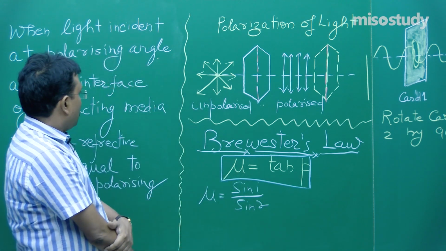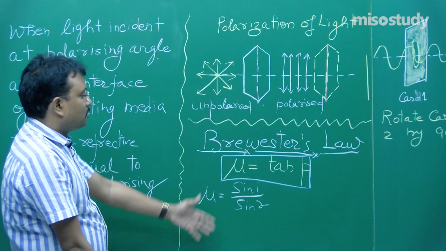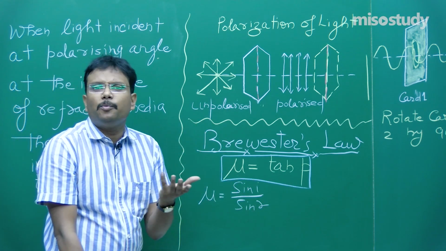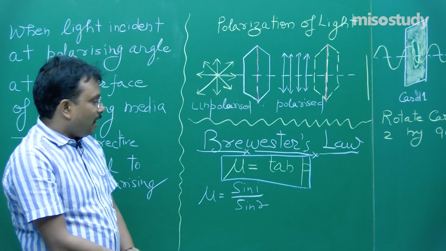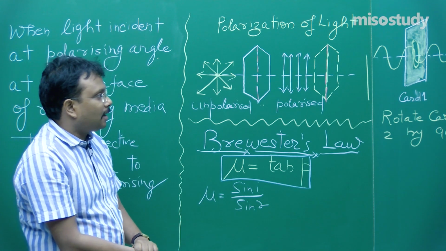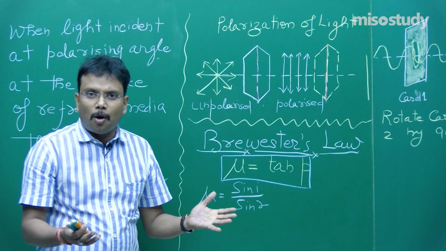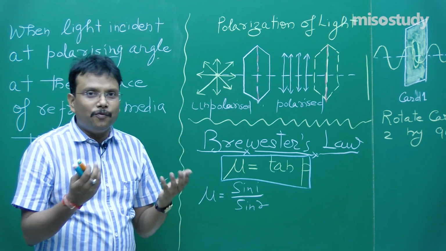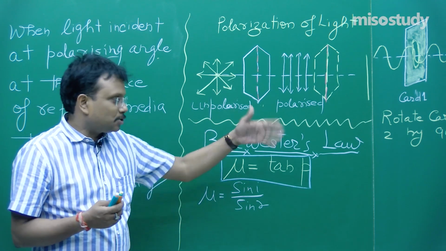Fine. And a lot of numericals you will get based upon this simple law, very simple numericals, and you may have to remember a few angles. So finally, students, we should take a break over here, and very soon I will come back with a new video on the same associated topic.